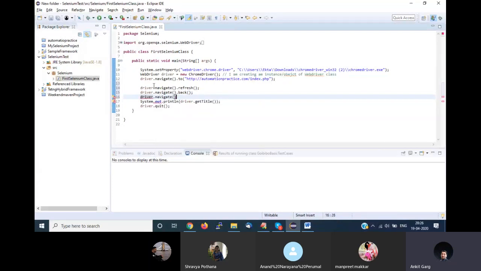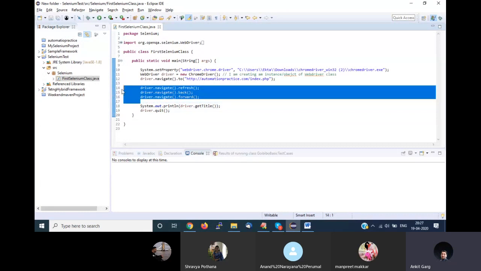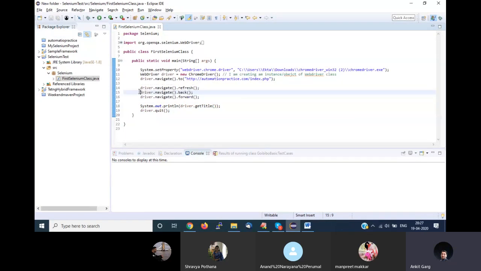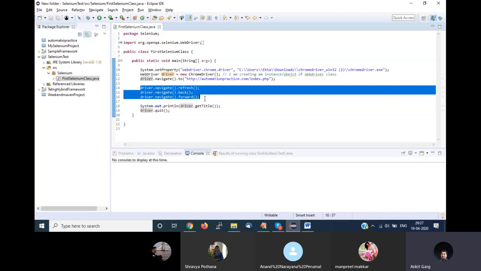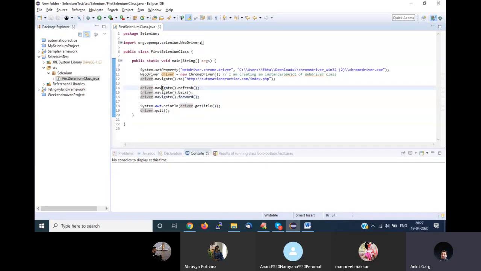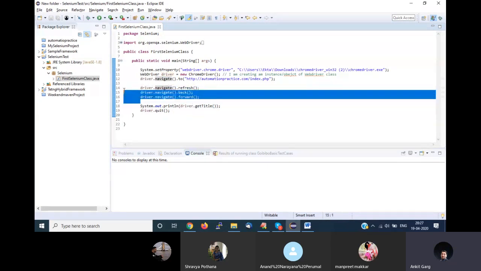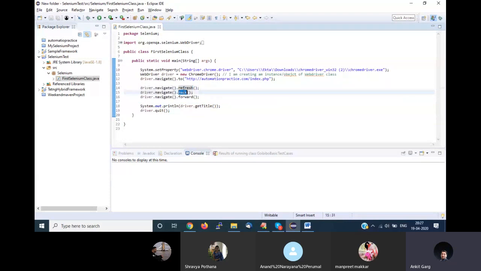You have to remember the methods. Obviously there is no alternative, but gradually you will remember all these methods. I'll give you some tricks to remember the method names easily. So using these three methods I can refresh my browser, or click on the back button, or click on the forward button.